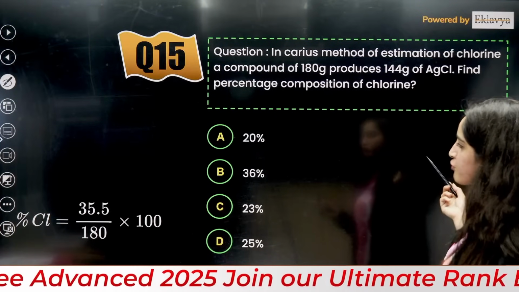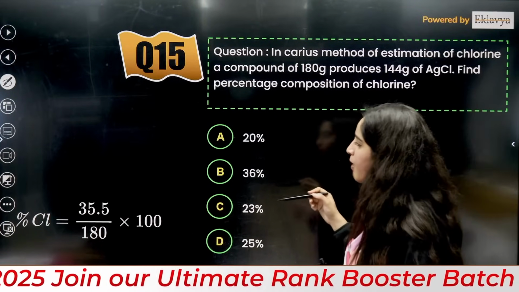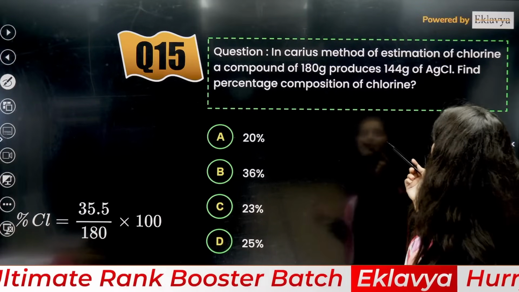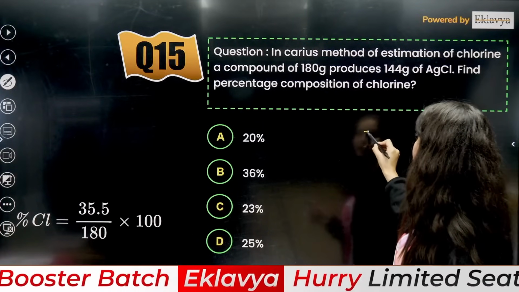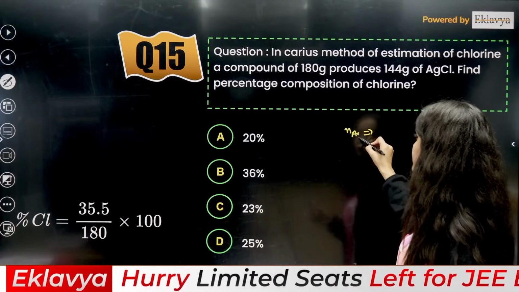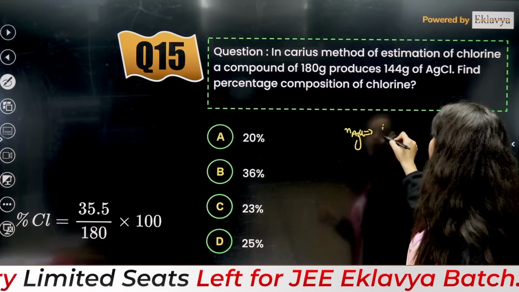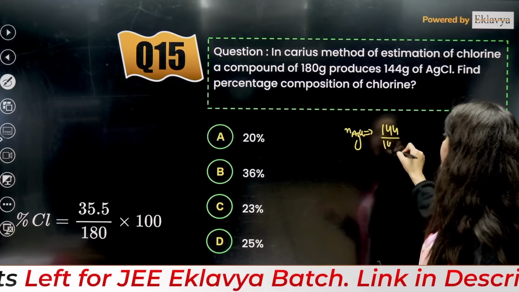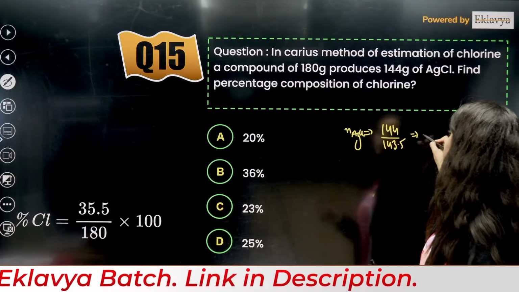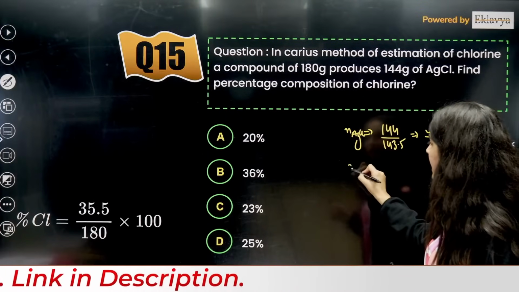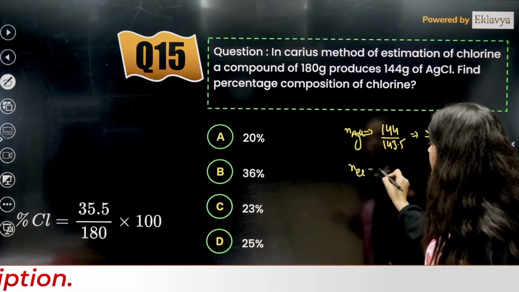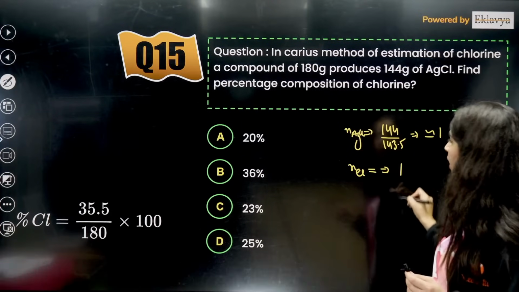Okay, so what you have to do for chlorine, if you talk about AgCl produced, the number of moles of AgCl will be 144 divided by 143.5. So the answer is going to be approximately 1. So the same is going to be for Cl. Number of moles is going to be 1 only.